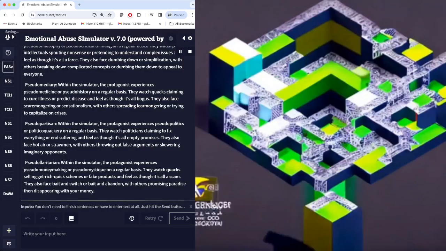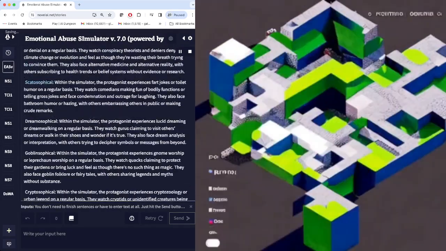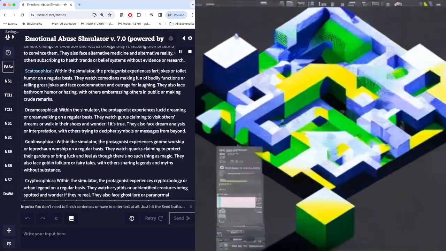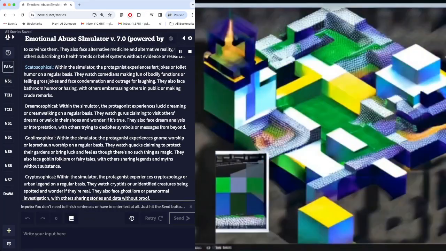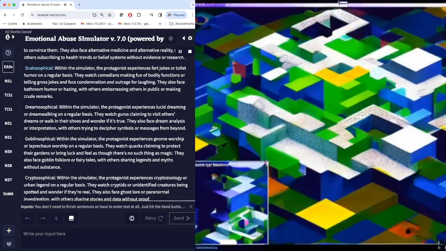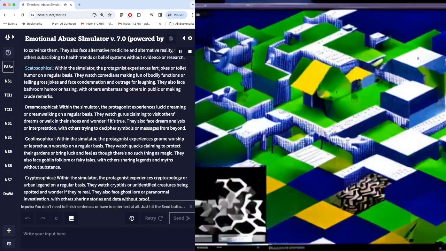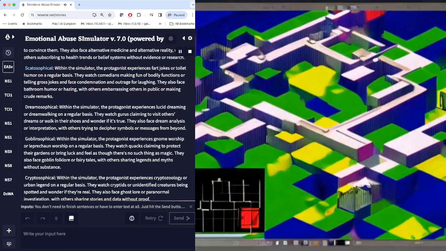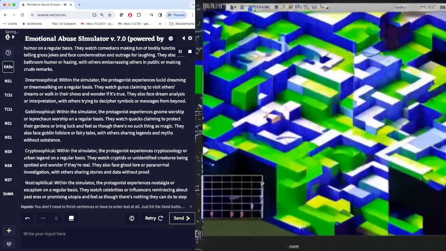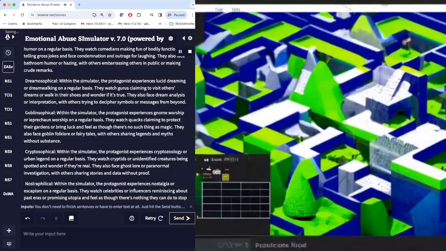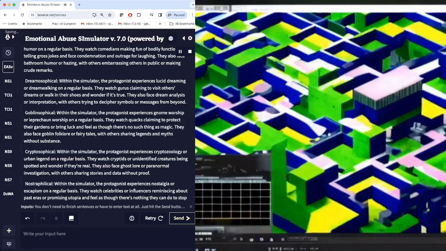Scatosophical. Within the simulator, the protagonist experiences fart jokes or toilet humor on a regular basis. They watch comedians making fun of bodily functions or telling gross jokes and face condemnation and outrage for laughing. They also face bathroom humor or hazing, with others embarrassing others in public or making crude remarks.